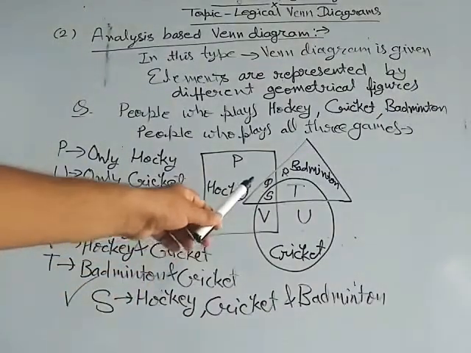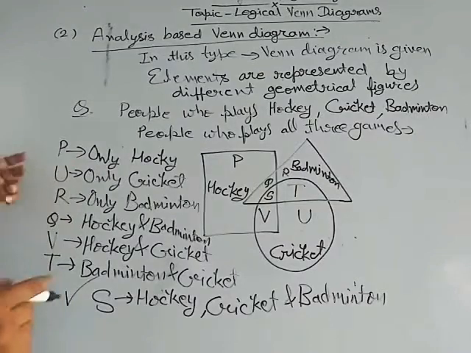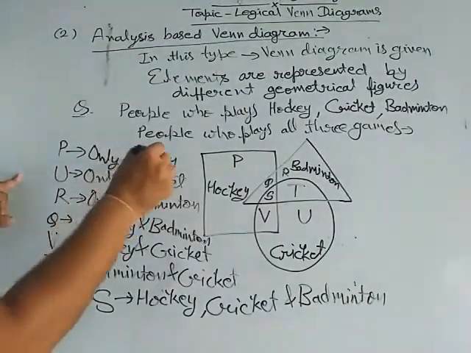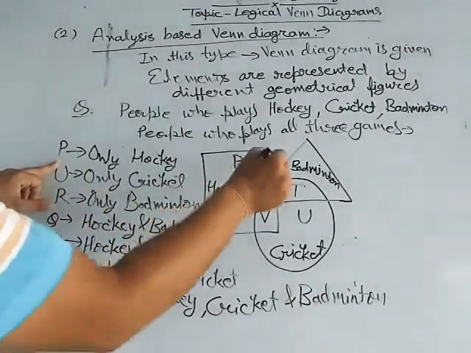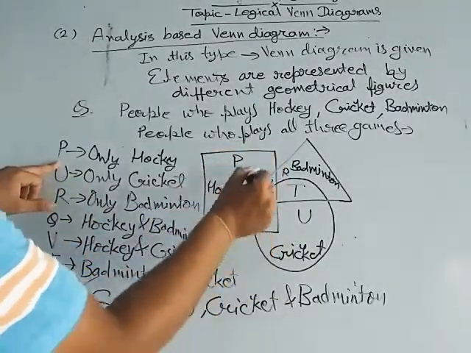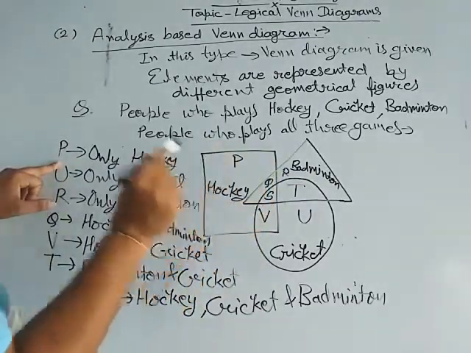So our answer will be S. If it is asked in the question, the people who only play hockey, then our answer will be P, because the people in slot P play only hockey.